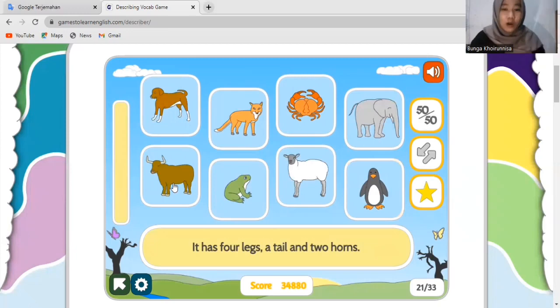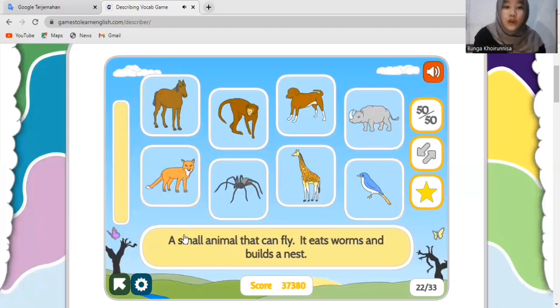It has 4 legs, a tail, and 2 humps. So what is that? It's a. What is that? This one? Are you sure? Alright. This is a bull. Good job, everyone. Okay, next.